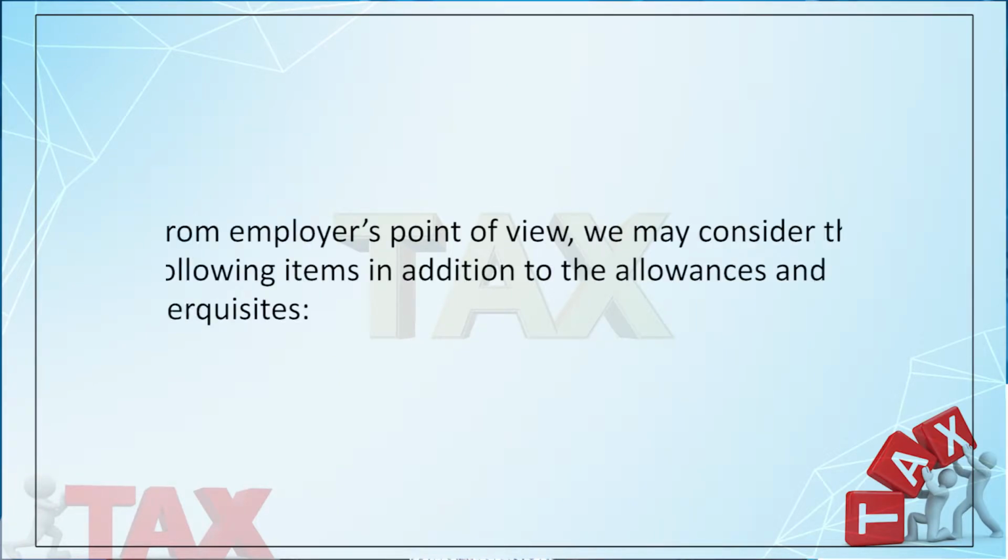Now, from the company's point of view, that is, from the employer's point of view, we may consider the following certain items in addition to the allowances and perquisites. We know the salary includes allowances and perquisites which are allowed as deduction. Now, we may further consider certain items at the time of determination of salary. The company may get the advantage of deduction of such items.